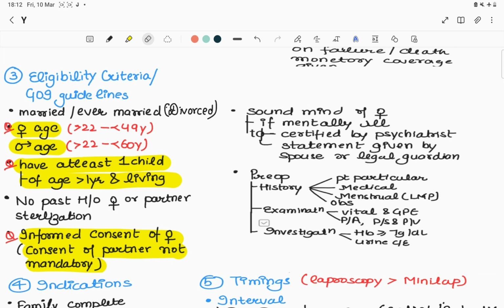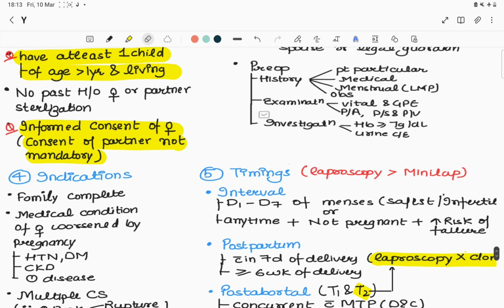In examination, vitals and general physical examination, per abdomen, per speculum and per vaginal examination are done. In investigations, her hemoglobin must be equal to or above 7 grams per deciliter, and a urine routine examination is done to exclude any infections. So these were the eligibility criteria given by the Government of India.